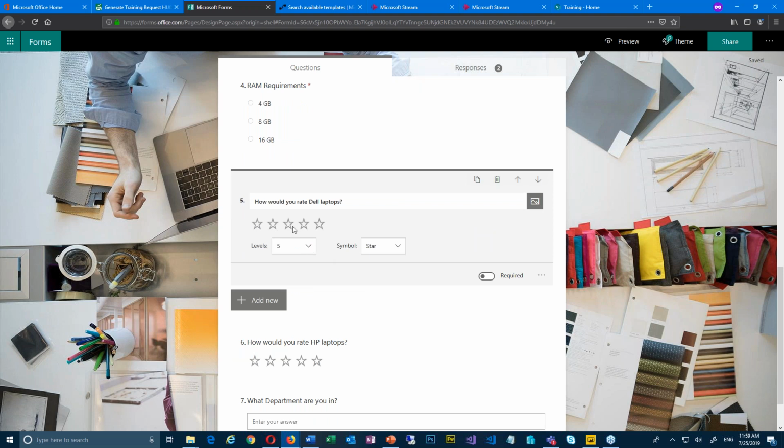So I could say, how many stars do I want here? You can do 1 through 10 or whatever it is. And then here, do you want stars or numbers for your ratings? Is it required or not? I made these last two questions not required.